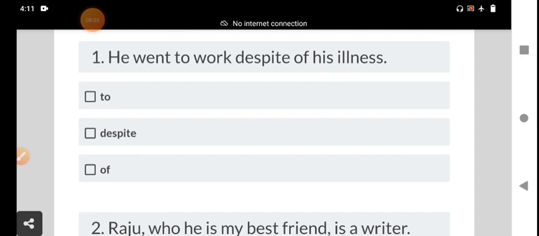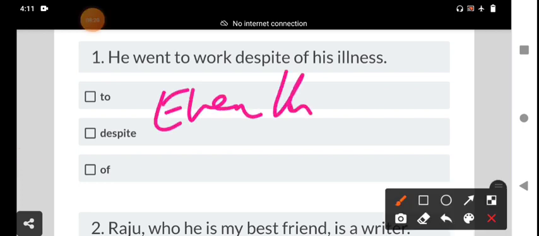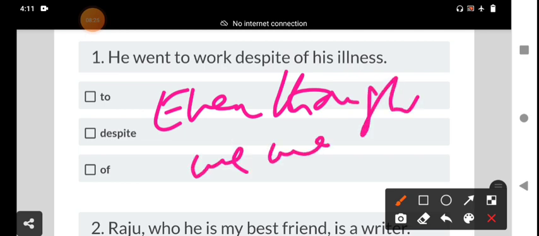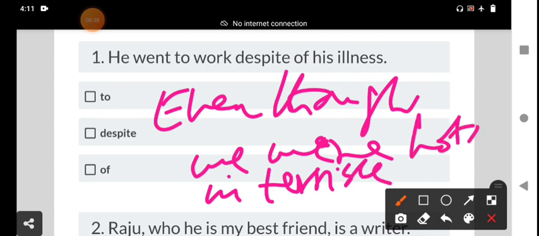Even though can be used the same way as although, but even though is slightly stronger than although. Even though we were in a terrible hotel, we had a great time.